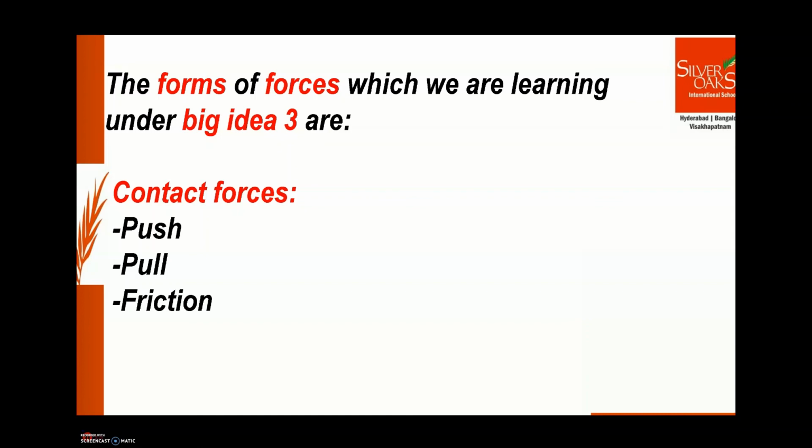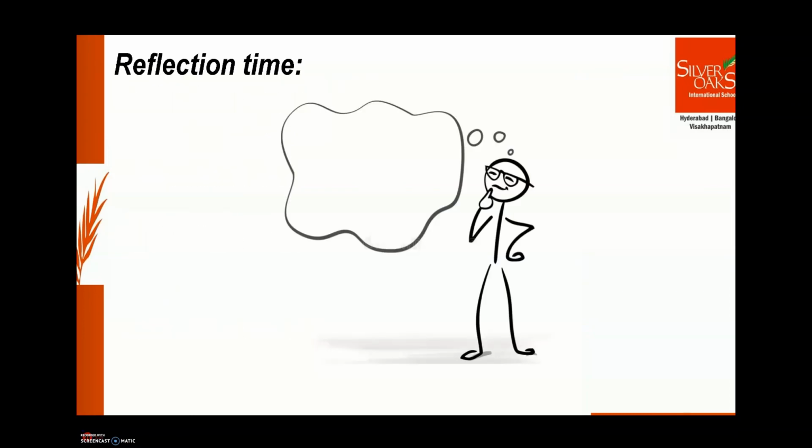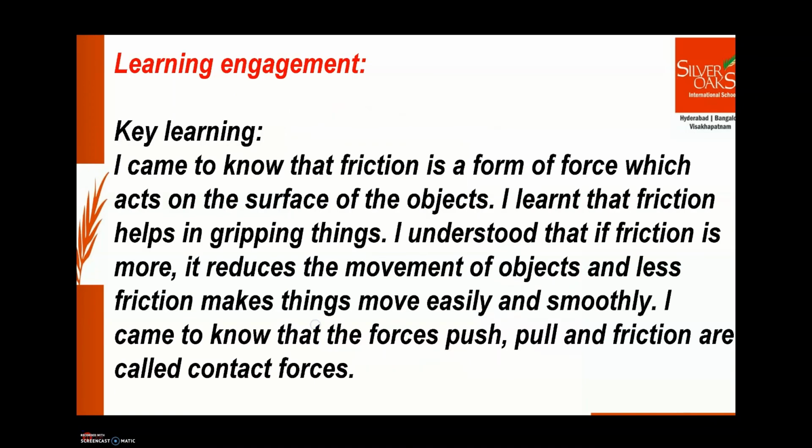Okay, let's stop here for today and reflect upon what we learned. So your learning engagement is a key learning on the new force which we learned today, that is friction. So in your UI journal, put today's date, write today's day, and then put the heading as key learning. So read out the key learning, reflect again, and write the key learning given here in your journal.